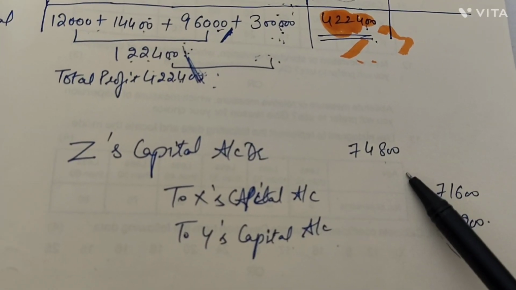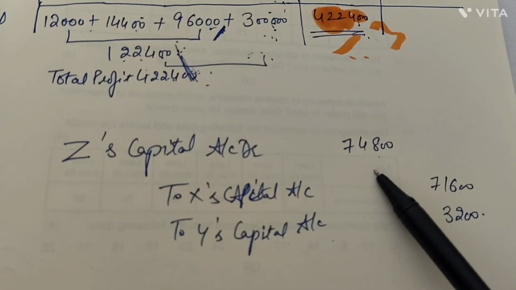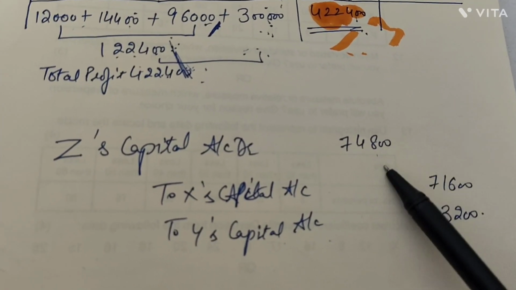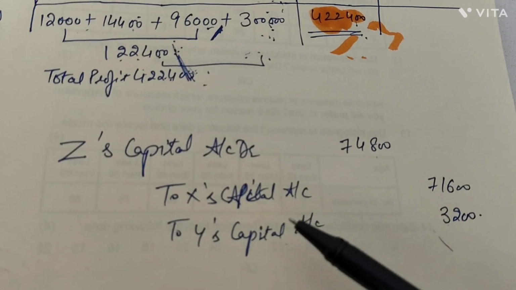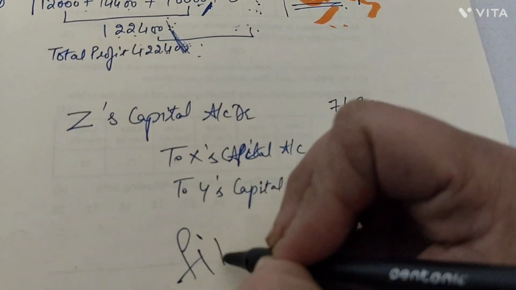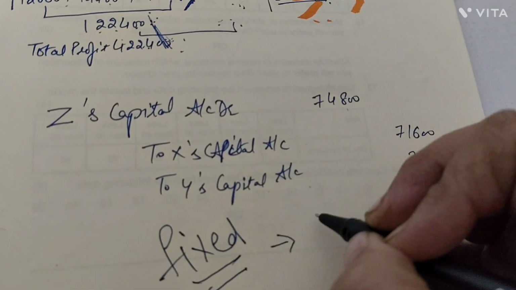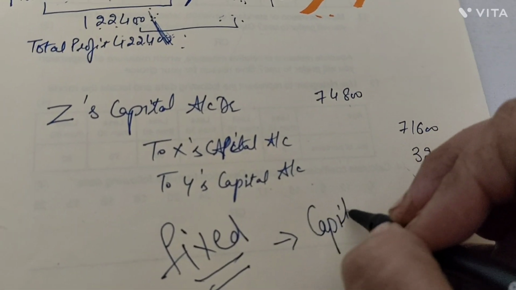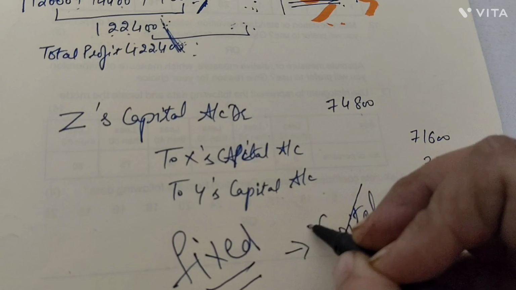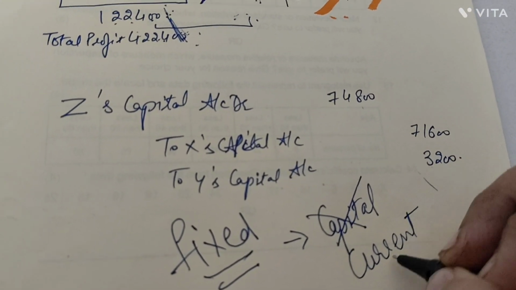The next important point over here: in this question it was not written that the capitals of the partners were fixed. If the capitals of the partners had been given as fixed, then in place of this adjustment entry for capital, which account would we have written? That is current account.